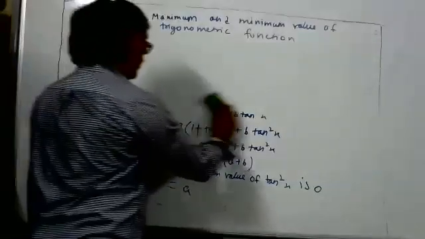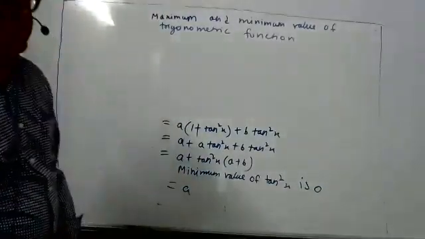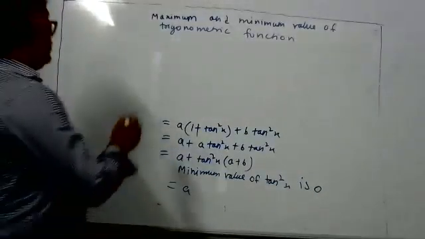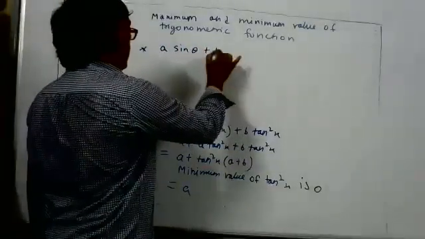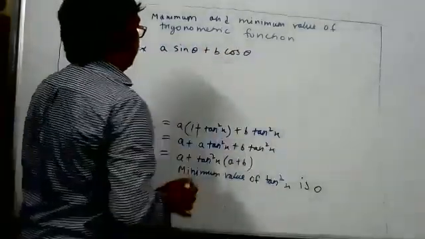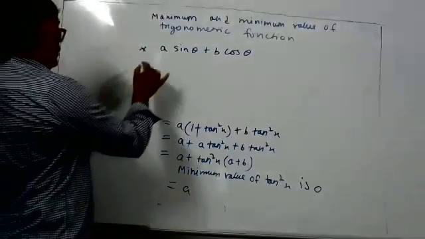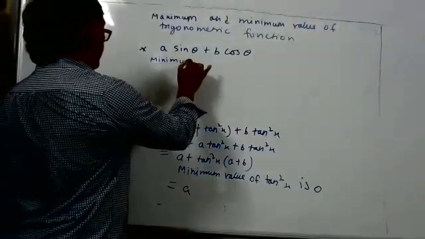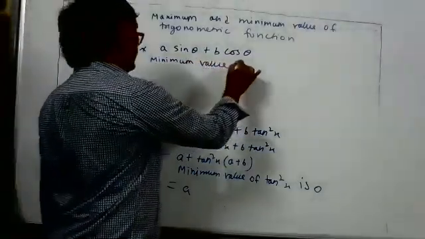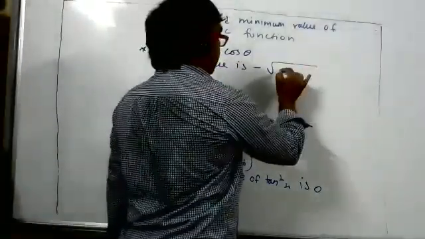The next result is actually important. Actually, we should do it fast also. A sine theta plus B cos theta. What is the minimum and maximum value? The minimum value is minus square root A square plus B square.